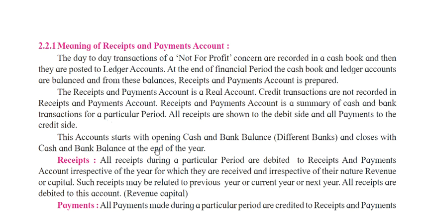Next, this account starts with the opening cash and bank balance, of different banks, and closes with the closing cash and bank balance. Just as in the trading account of final accounts we start with opening stock and end with closing stock, here this account starts with the opening cash and bank balance and closes with the cash and bank balance at the end of the year. This is the meaning of receipts and payments.